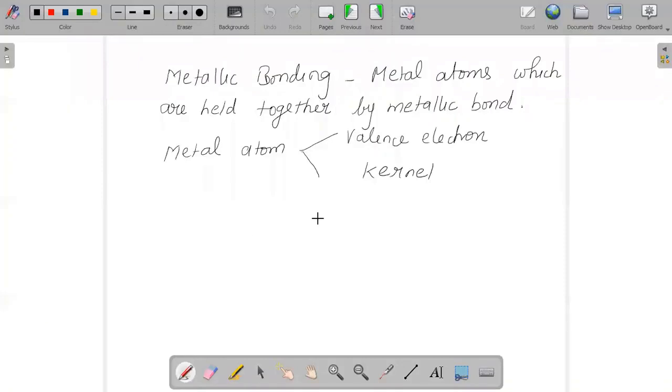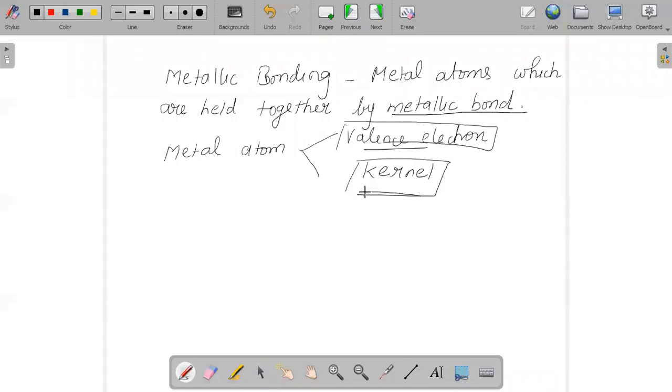Metal atoms are held together by a metallic bond. So a metal atom is supposed to consist of two parts. One part we call your valence electron, and the other part is the kernel.